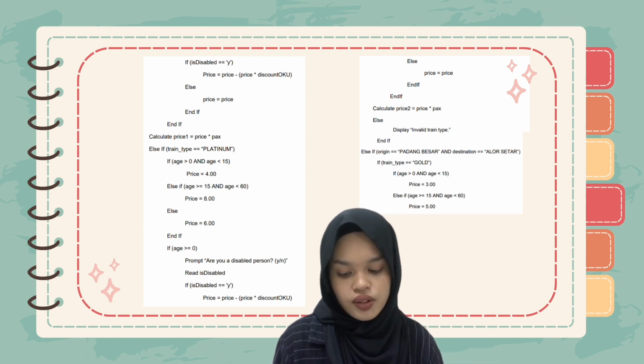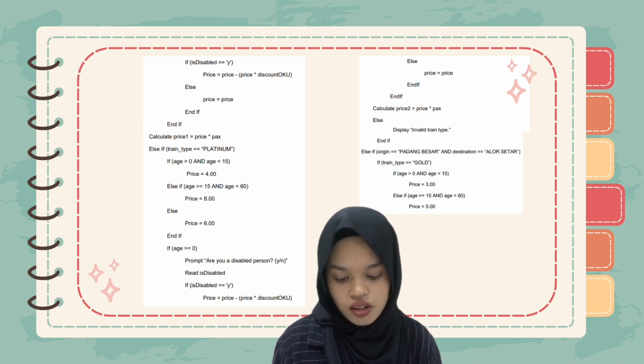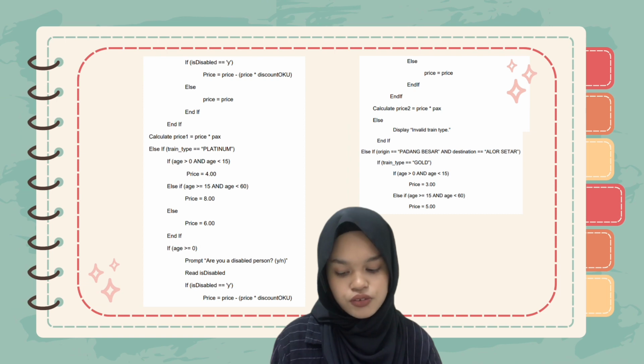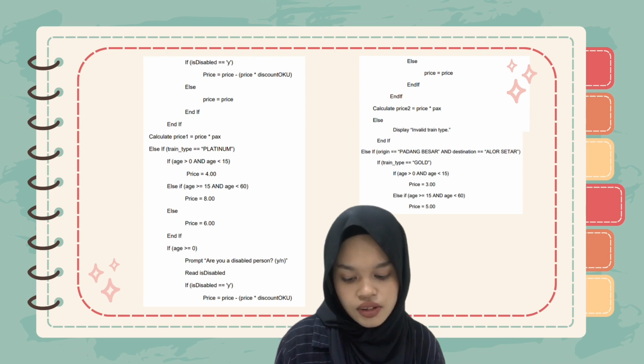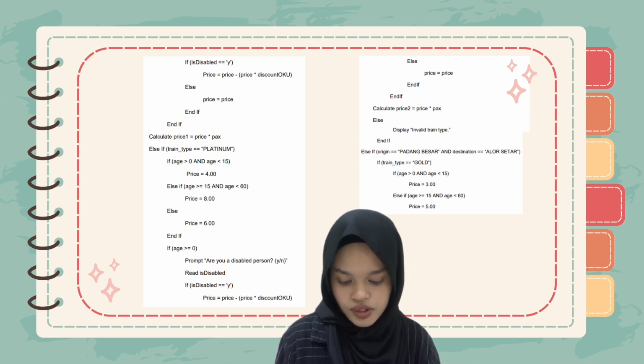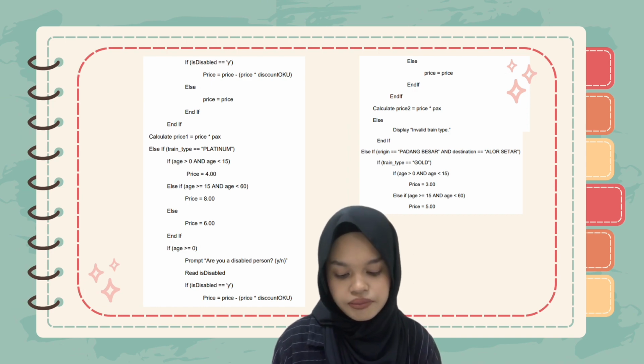Else, if the user entered other than Y, price is just equal to price. And then we calculate price 1, which equals price multiplied by packs. And then we move to the next else if: train type equals platinum.